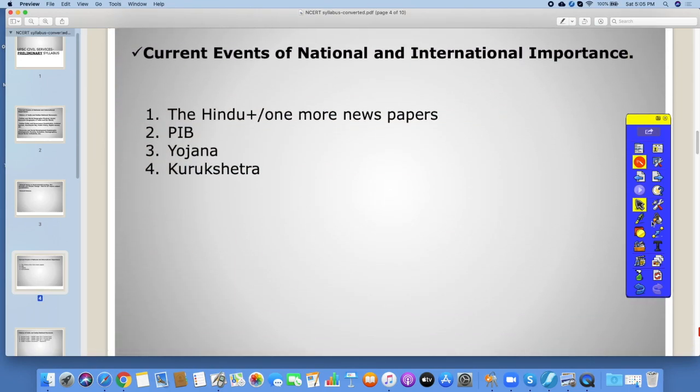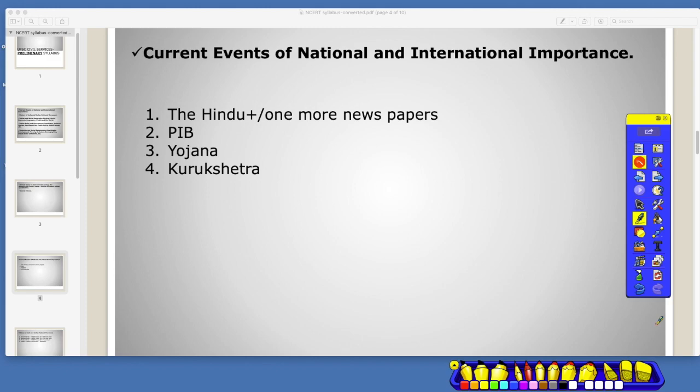In this particular section, current events of national and international importance, everyday happenings in the nation and globally would be the ingredient. International importance would be something happening with the international bodies, or a political change, or two countries coming together with a memorandum of understanding, or any agreements between the nations, changes happening in World Bank, IMF, things like this.